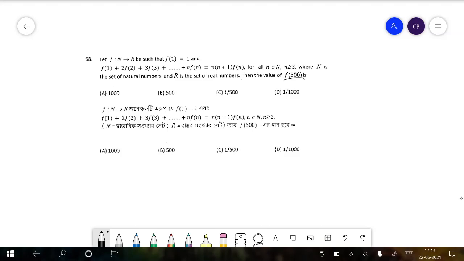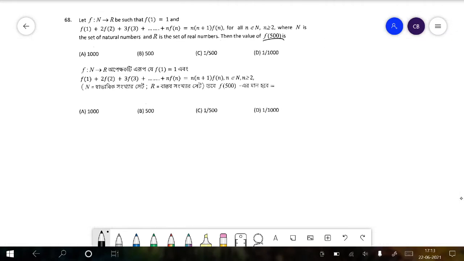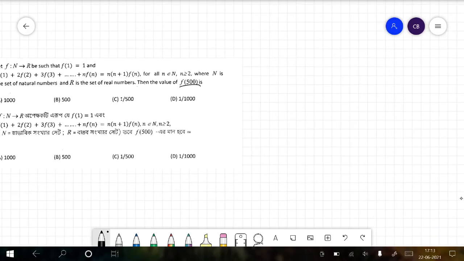So for finding this easily, basically we can take two consecutive terms.